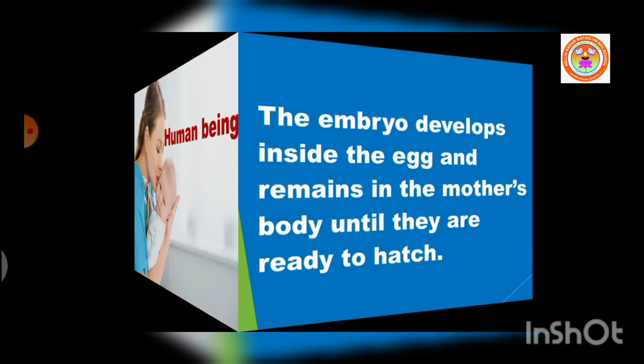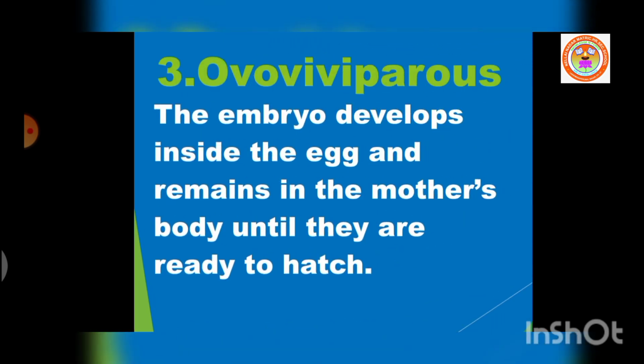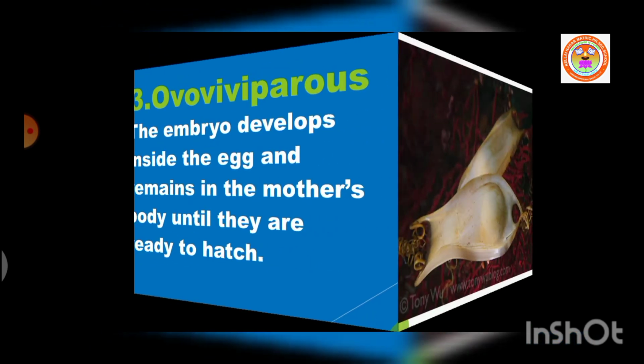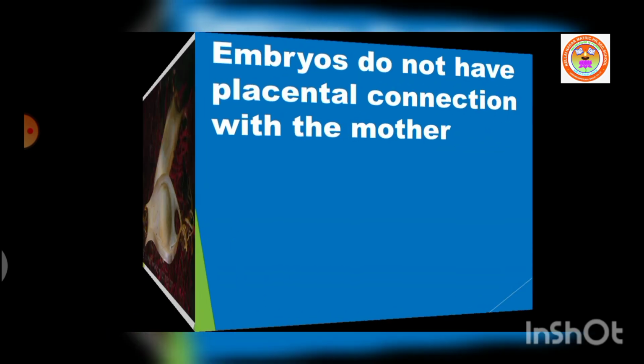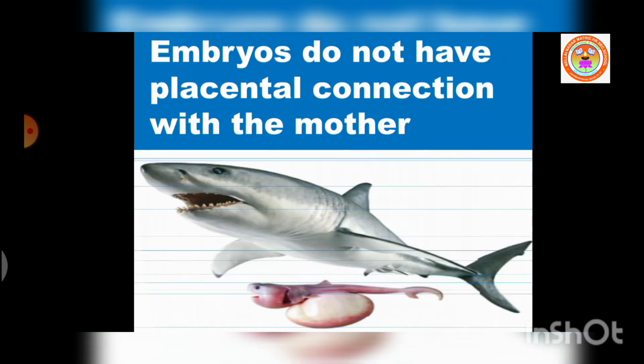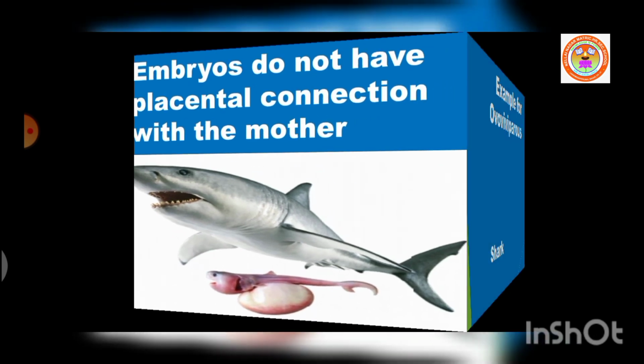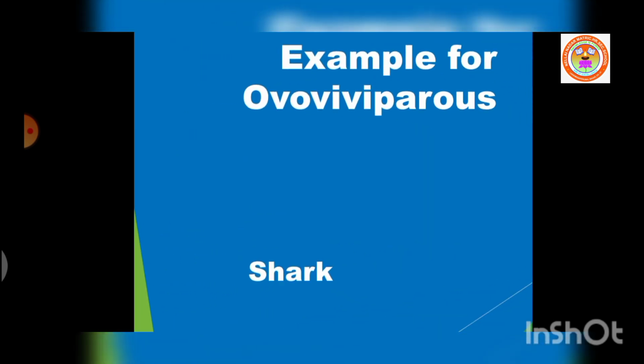In ovoviviparous, the young ones develop in the egg and remain in the mother's body until they are ready to hatch. Ovoviviparous is similar to viviparous, but in ovoviviparous there is no placental connection with the mother. The young one is nourished by egg yolk. Example: shark.